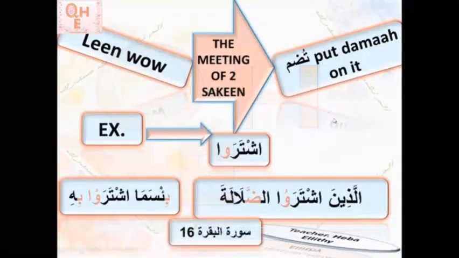You can go back to your Quran and watch it in the Quran, from Surah Al-Baqarah verse 16, and the other verse is from Surah Al-Baqarah verse 90. You can see both of them, the word اشتروا, both of them are WOW LEEN, but when I have sakin after the WOW LEEN, I put dhammah on top of it. When I have a haraka letter after WOW LEEN, I keep it sakina as it is.